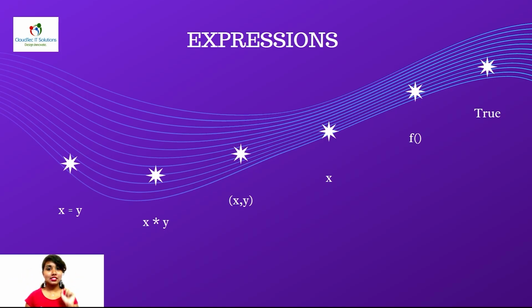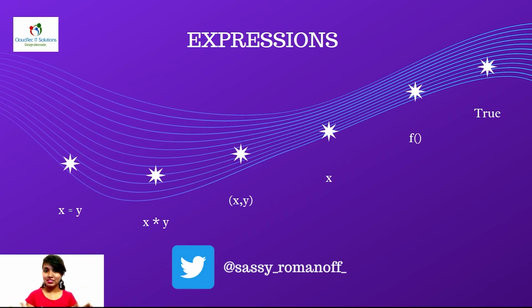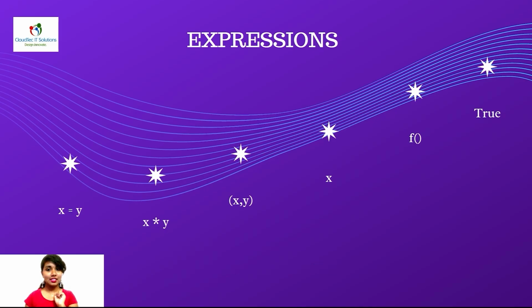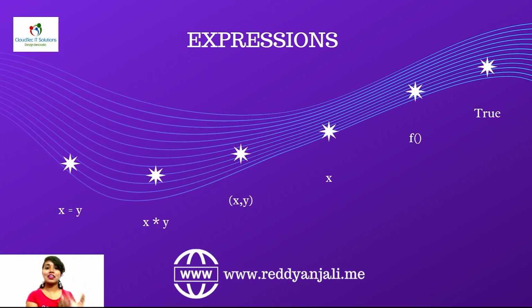x star y is another one, which gives the product of x and y. Another one is x comma y, which is a tuple, because, as already said in the previous video, a tuple will be inside curved brackets. x is the next one, which is a single variable; that is also an expression, even if you don't assign anything. f of, which is a function call, is also an expression. True is a boolean value which states that this value is true.